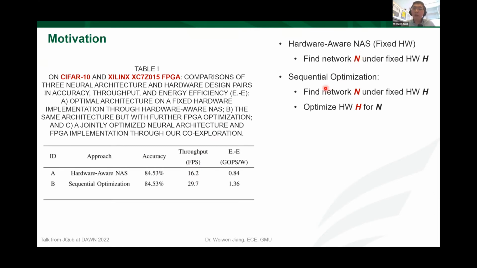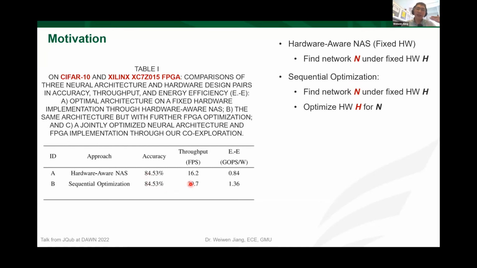We were thinking about whether, after we have the neural network, we can further optimize the hardware for better performance, and we conducted such a sequential optimization. In the first step, we conduct the hardware-aware search, and in the second step, we optimize the hardware for the neural network. We obtain a better result because we use the same approach to obtain N, so the accuracy will be the same.